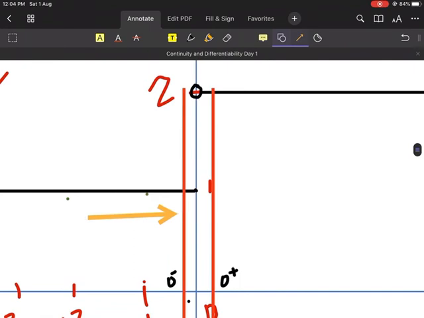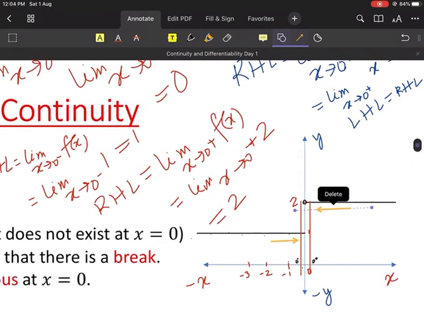When f(x) is approaching from the right hand side, from this side, the positive side, f(x) is cutting the graph at which point? At the point 2. That's why the right hand limit is 2. Can you tell me whether the limit exists or not? Does the limit exist at x equal to 0? Yes or no?